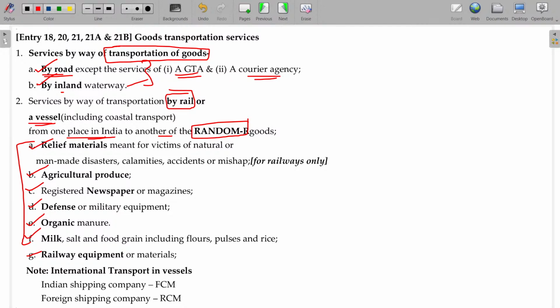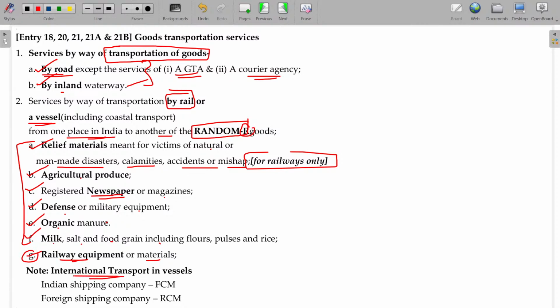RANDOM is common. Relief material meant for victims of natural or man-made disasters, calamities, accidents, or mishaps. This will be railways only. And agricultural produce, registered newspaper and magazines, defense or military equipment, organic manure, milk, salt, food grain, including flours, pulses, and rices. Then R represents railway equipment or materials transported by rail will be exempted.